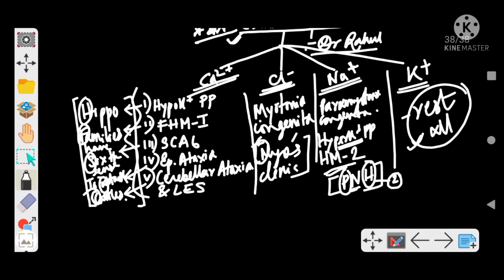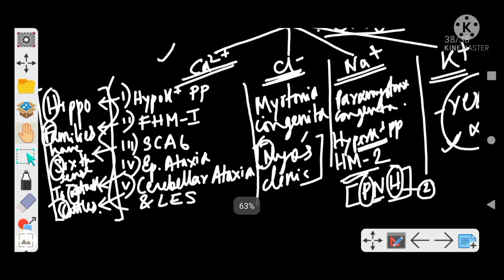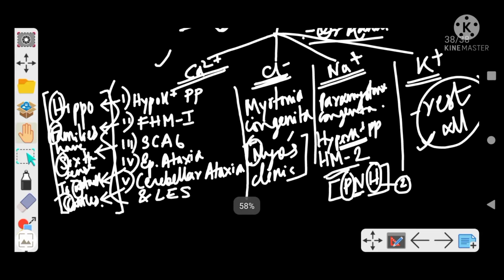Calcium channelopathies as hypokalemic periodic paralysis, we will remember as hippo. Familial hemiplegic migraine type 1, we will remember as F for families and F for familial hemiplegic migraine type 1.